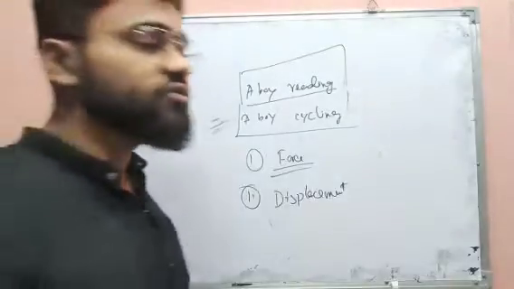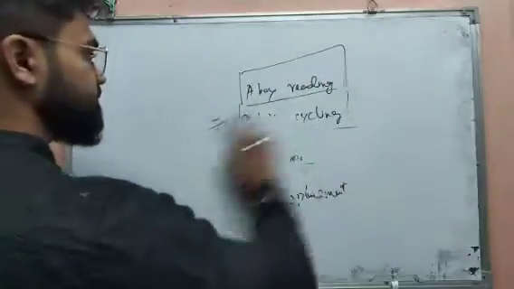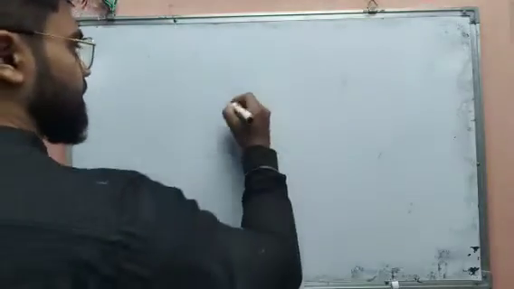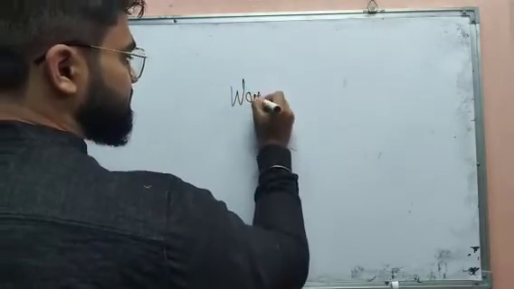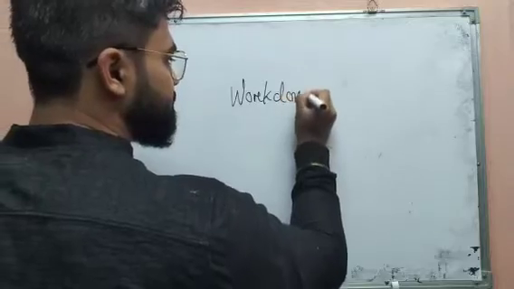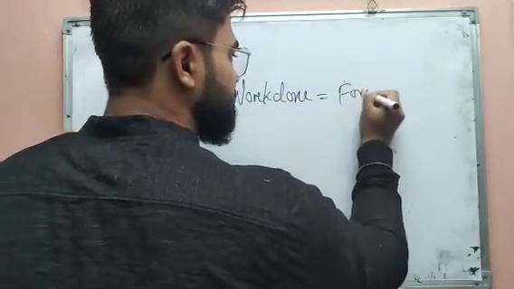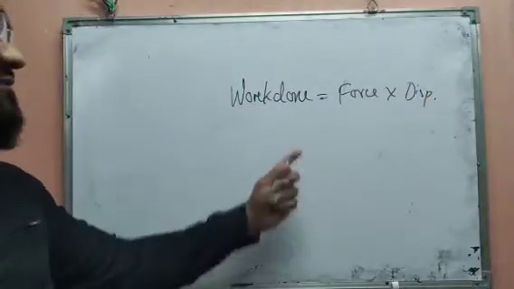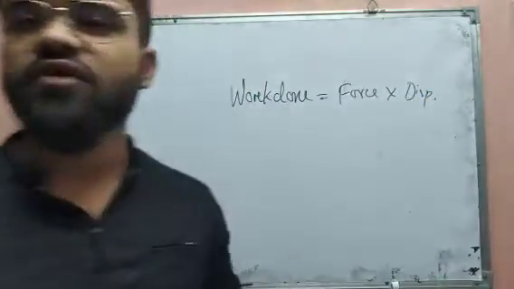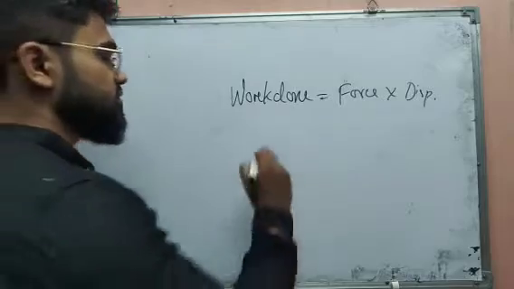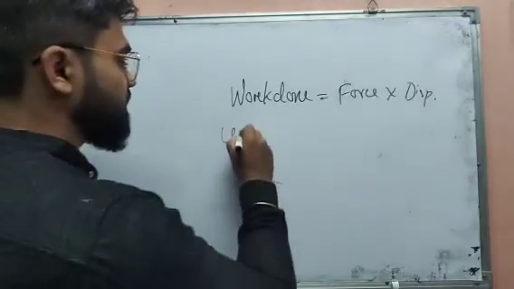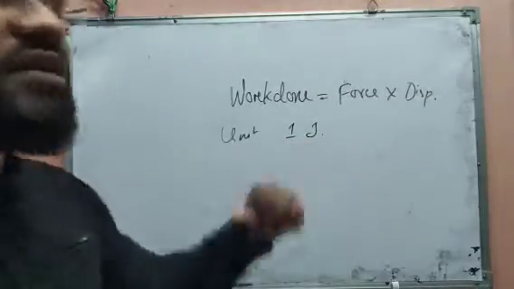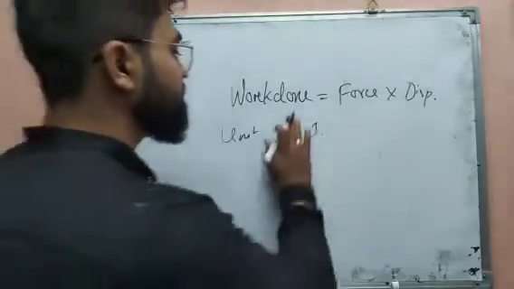Now how to write this? Work done is defined as force into displacement. The unit of work done is always joule. This is said to be 1 joule.